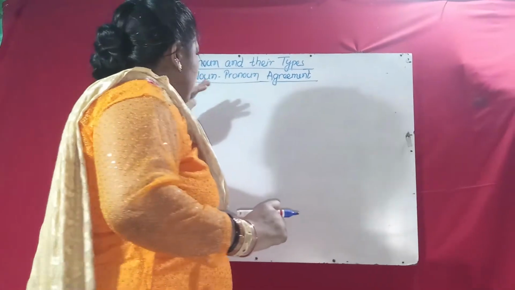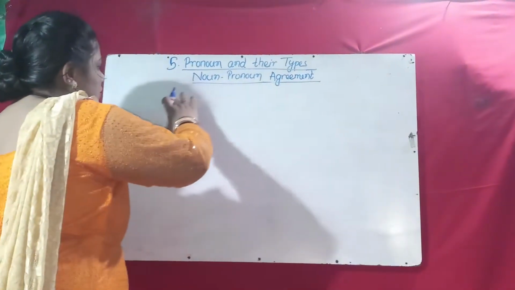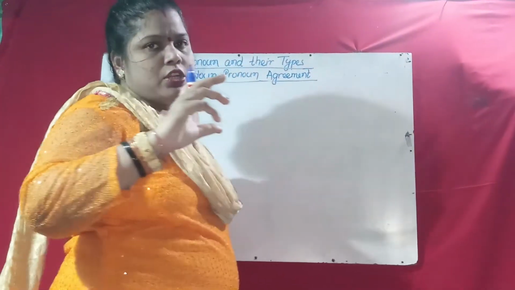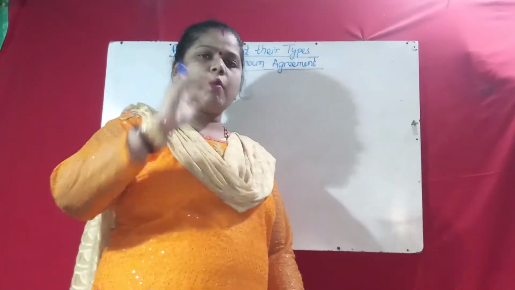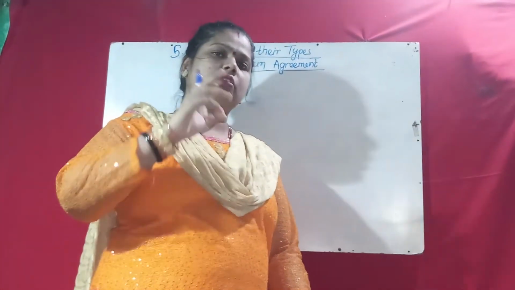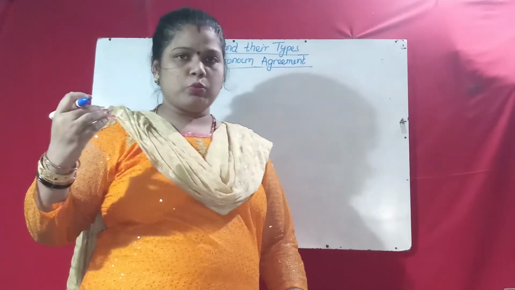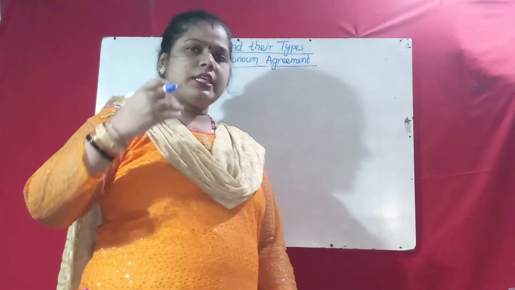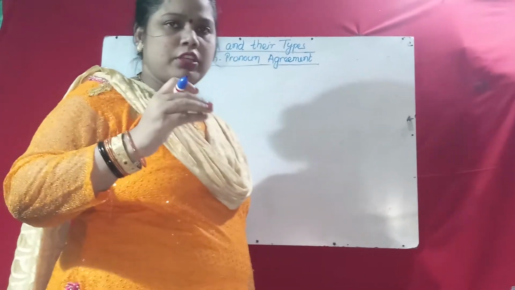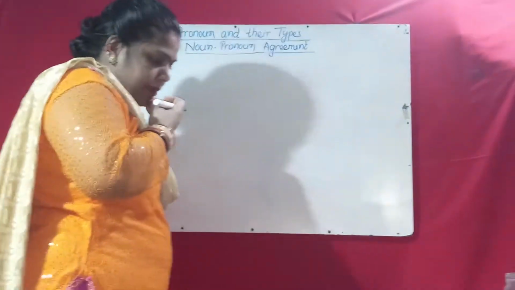So what is agreement? Suppose when you write a paragraph or you write something about one person or one thing or one animal, again and again we are not repeating the noun. So we use the pronoun in place of the noun. So that is the agreement.